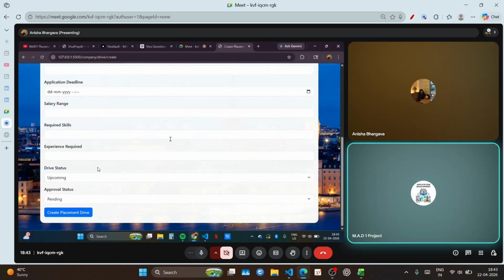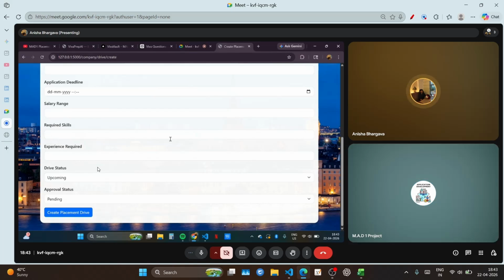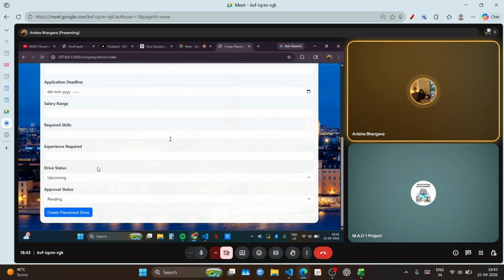Why we have provided two options like drive status and approval status: for approval status we have kept this pending, because only after the admin approves this drive can the students see this drive and register, can apply for this drive created by the company.